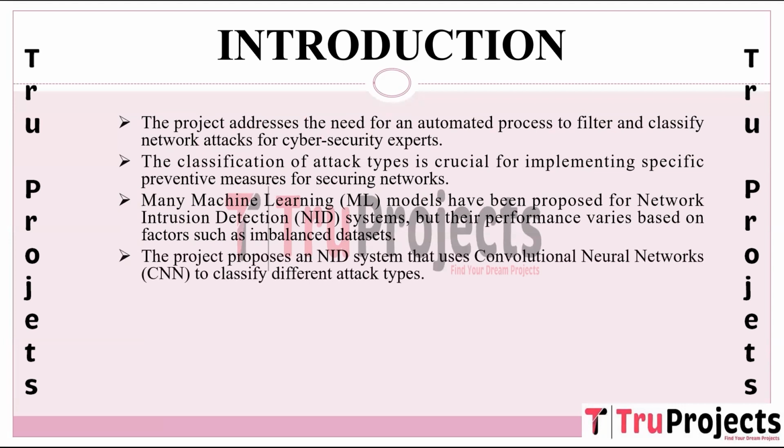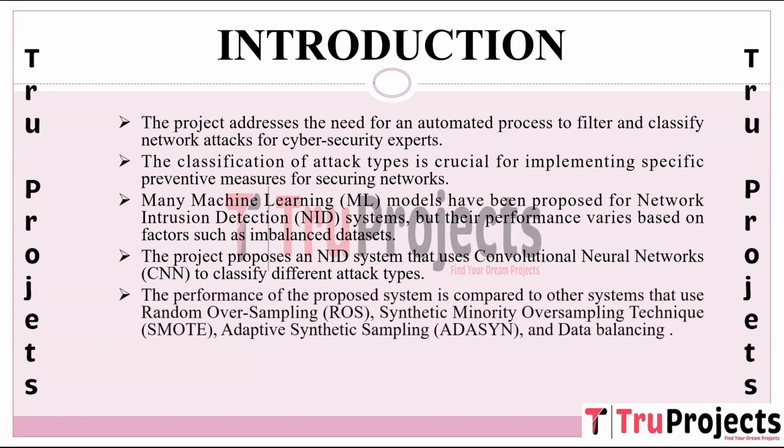The project proposes the use of convolutional neural networks (CNN) for classifying different types of network attacks. CNNs are a type of deep learning model commonly used for image recognition, but have also shown promise in sequential data processing tasks like time series data or sequences, which can be applicable to network traffic analysis. The performance of the proposed CNN-based system is evaluated and compared to other systems that use various sampling techniques like random oversampling (ROS), synthetic minority oversampling technique (SMOTE), adaptive synthetic sampling (ADASYN), and data balancing.